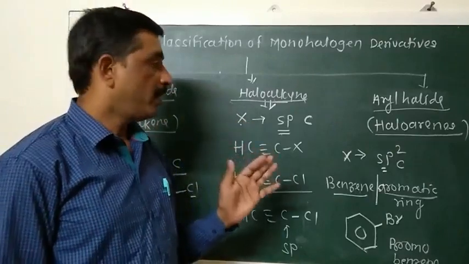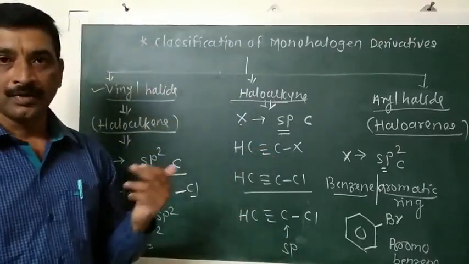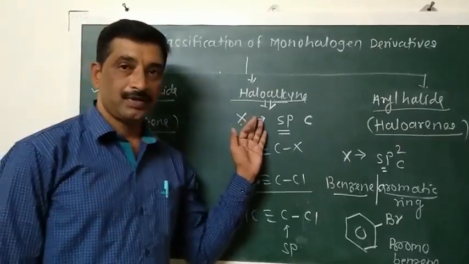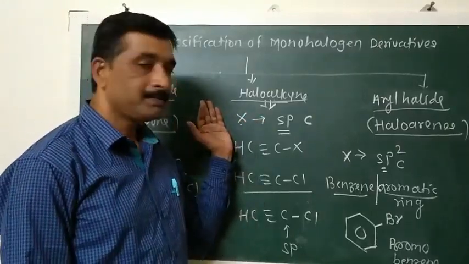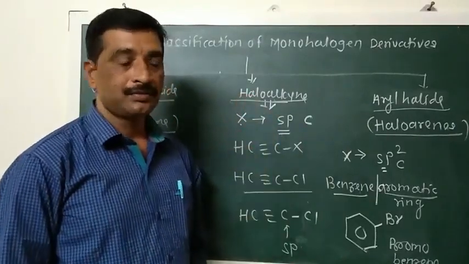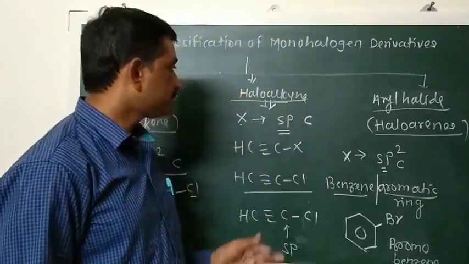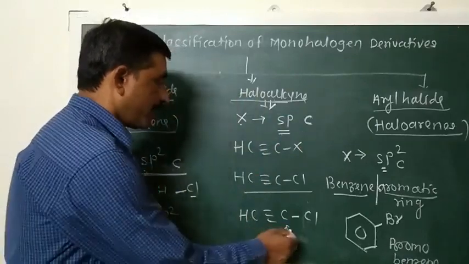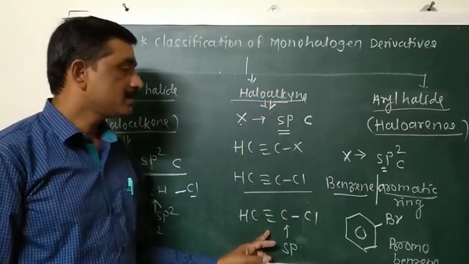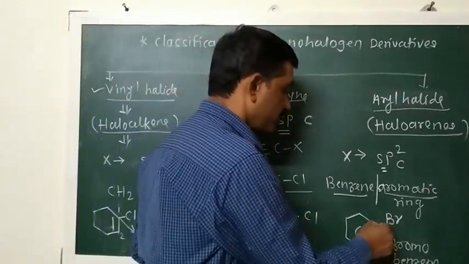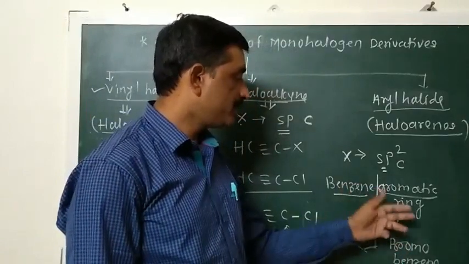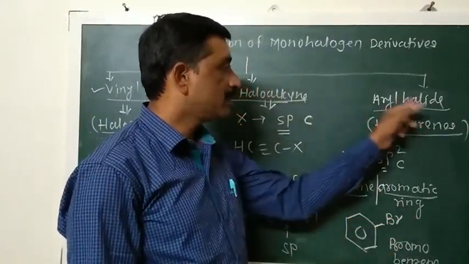When the halogen atom is attached to the sp2 hybridized carbon atom of alkenes, then they are called vinyl halides. If the halogen atom is attached to the triply bonded carbon atom of alkynes, then they are called haloalkynes. And when the halogen atom is attached directly to the benzene ring, then they are called aryl halides.